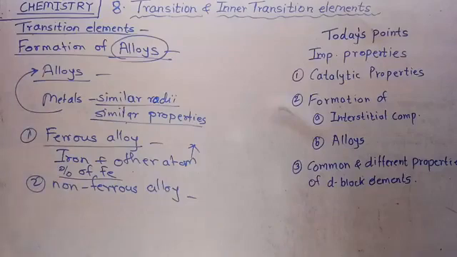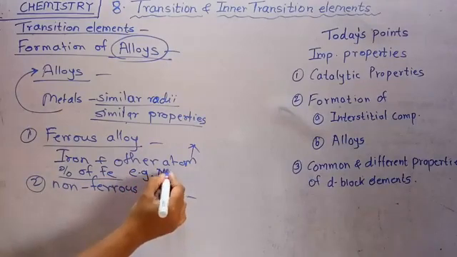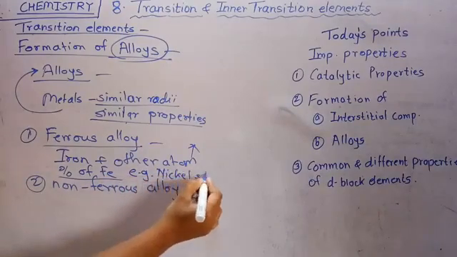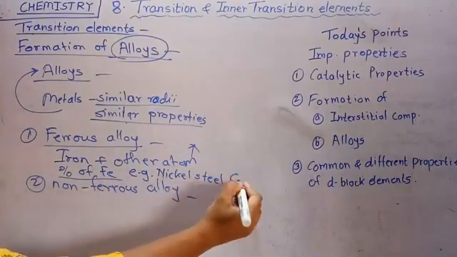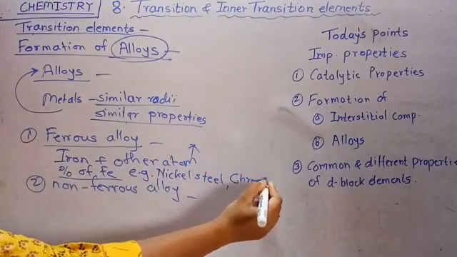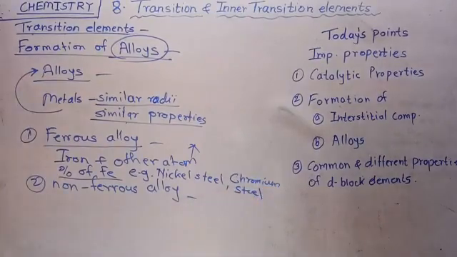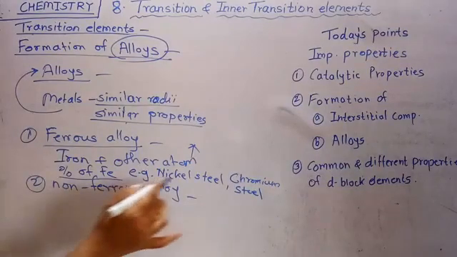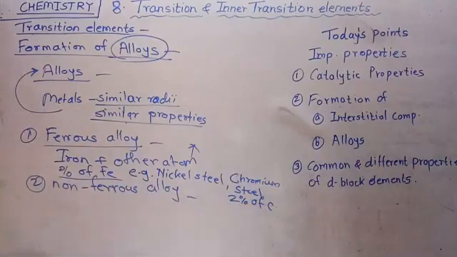There are the 2-3 examples of ferrous alloy given. First is nickel steel, second is chromium steel, then third is stainless steel. All these steels have the 2% of carbon.